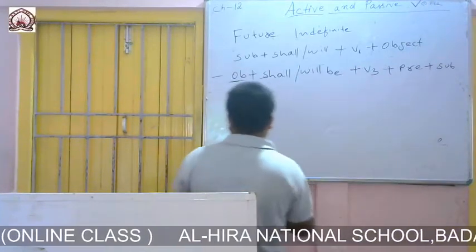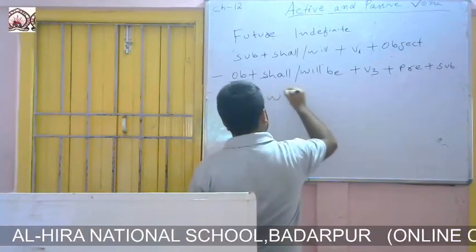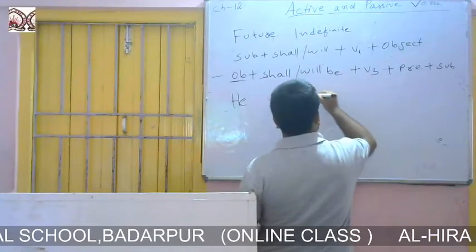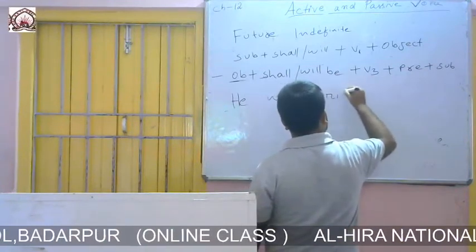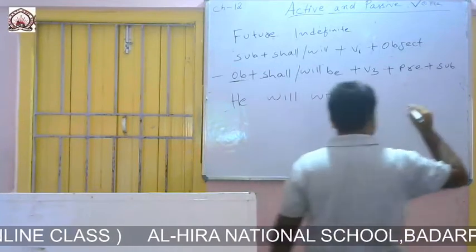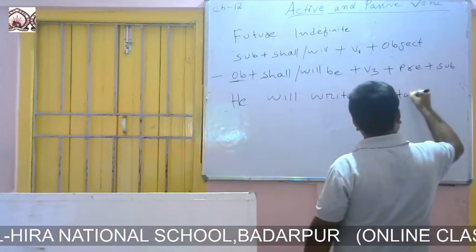Let me explain another example. He will write a story, S-T-O-R-Y.